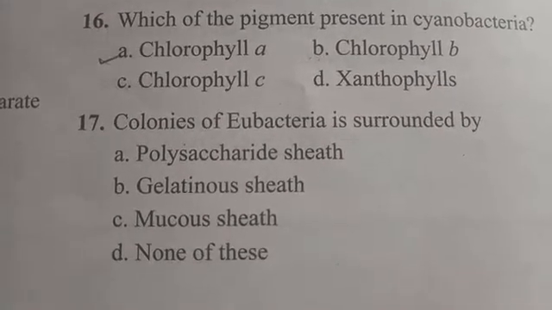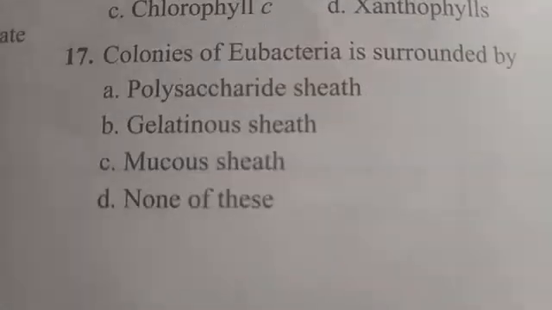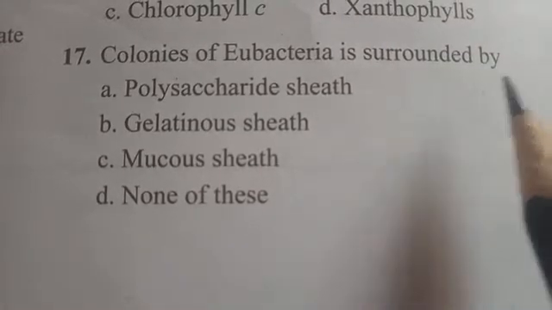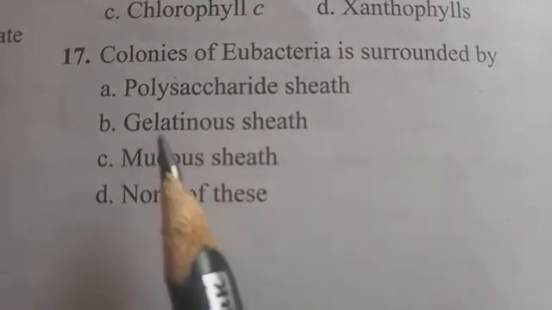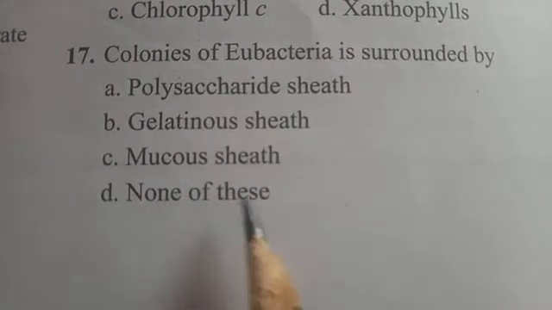Next we go for the 17th question. The colonies of eubacteria are surrounded by a polysaccharide sheath, gelatinous sheath, mucus sheath, or none of these.